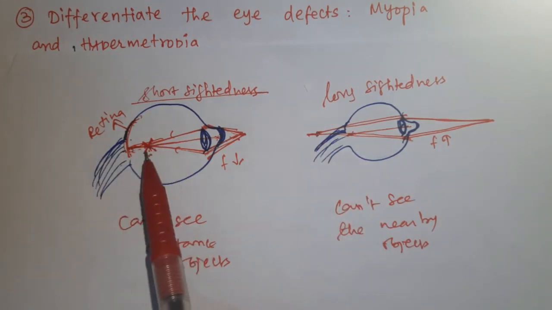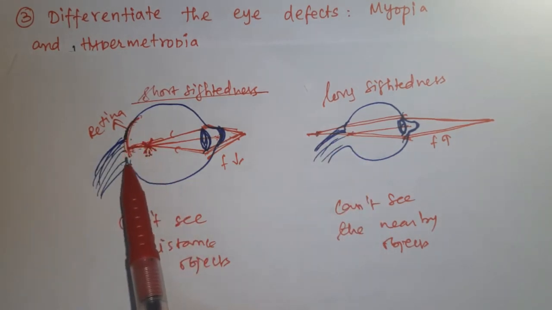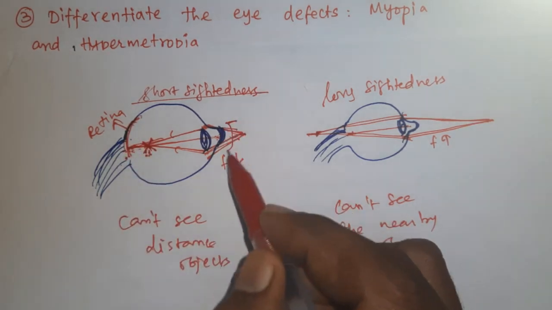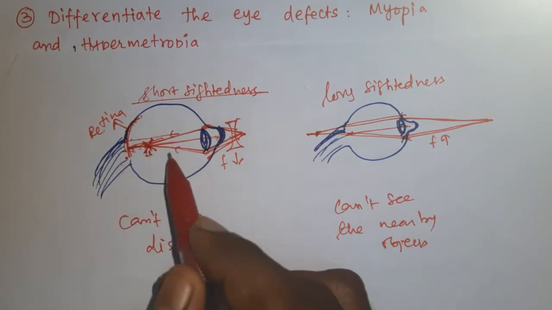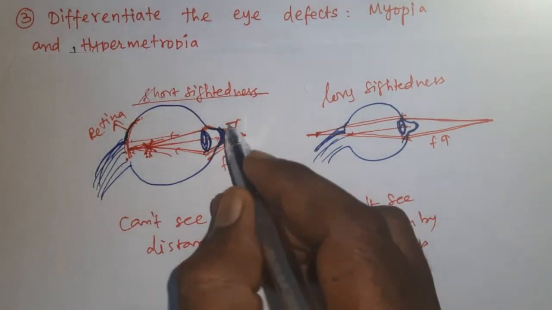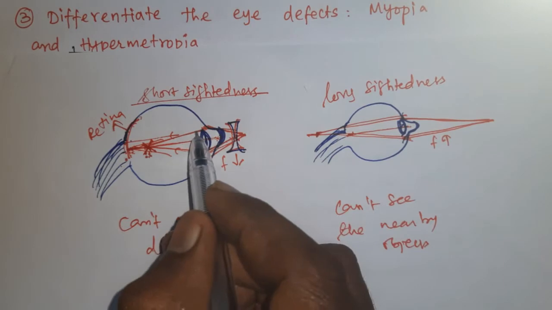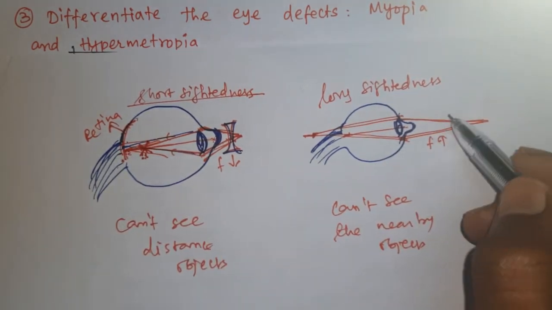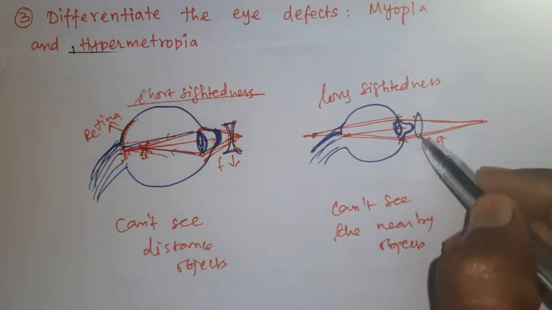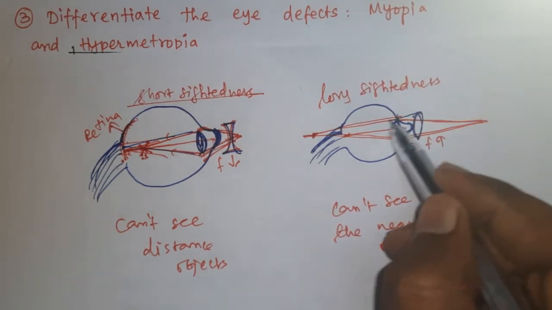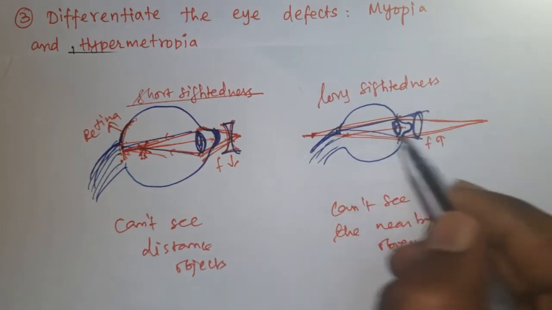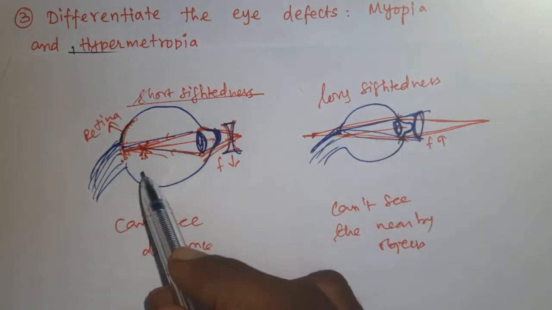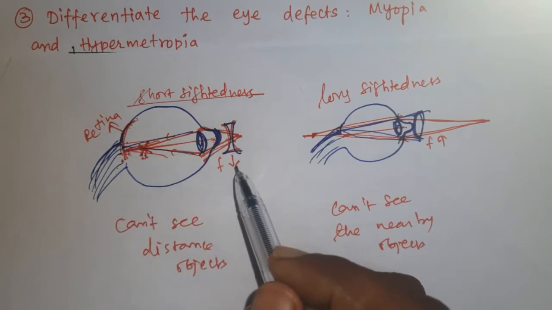So how will you bring this image onto the retina? By using a concave lens, we can bring the image onto the retina for myopia. For hypermetropia, by using a convex lens, we can bring the image onto the retina. So the corrective lens for hypermetropia is the convex lens, and the corrective lens for myopia is the concave lens.